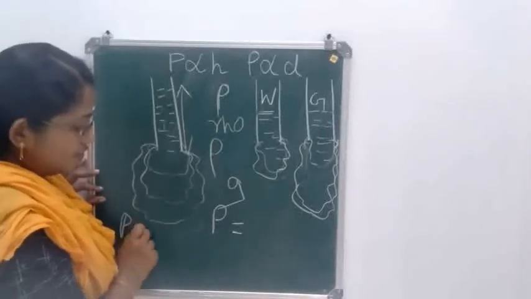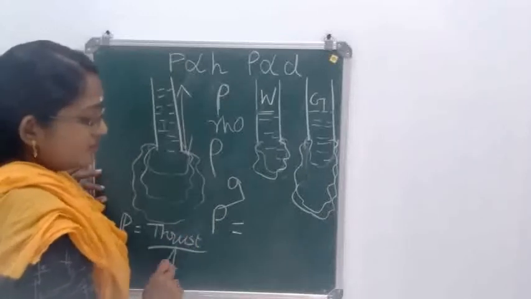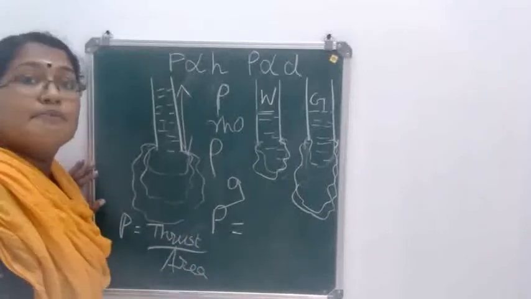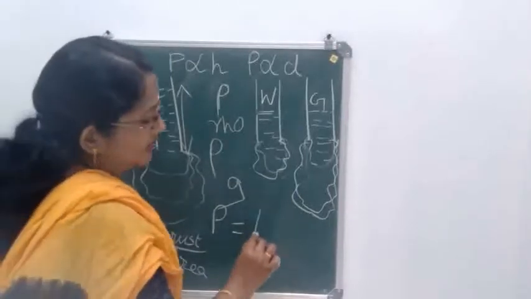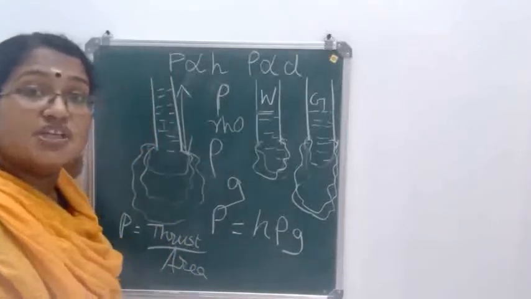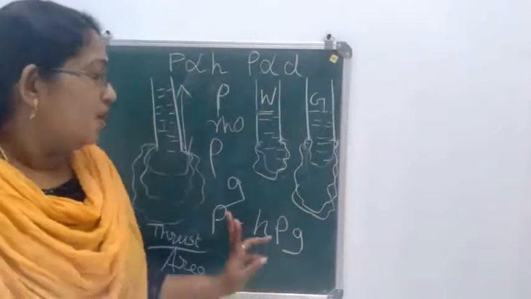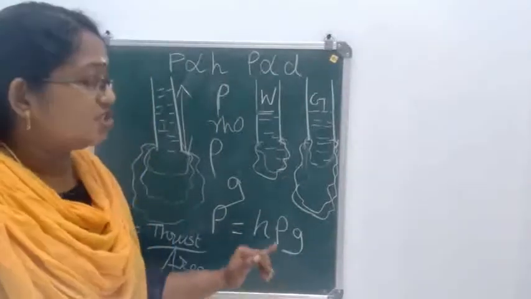In the case of solids, pressure was given by the equation thrust by area, isn't it? But in the case of liquids, liquid pressure is given by the equation h rho g or h d g. It's important. Pressure is equal to h rho g or h d g.